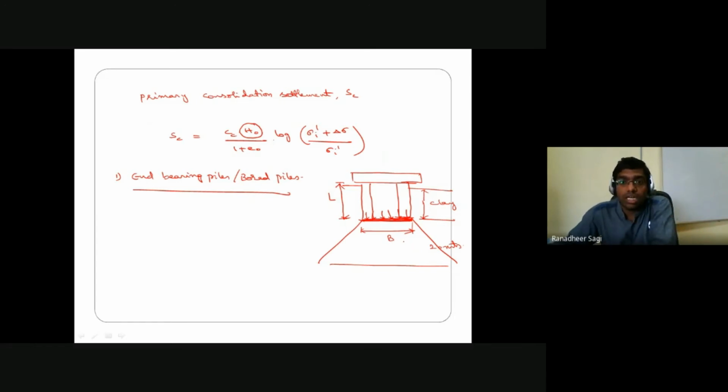It's not in the complete depth of the clay strata whose thickness is, let's say, some 20 meters. Not in that complete 20 meters is your consolidation settlement taking place in that clay strata. Only in the soil strata which is below the tip of the footing, we assume a uniform pressure distribution of 2:1, one horizontal, two vertical.